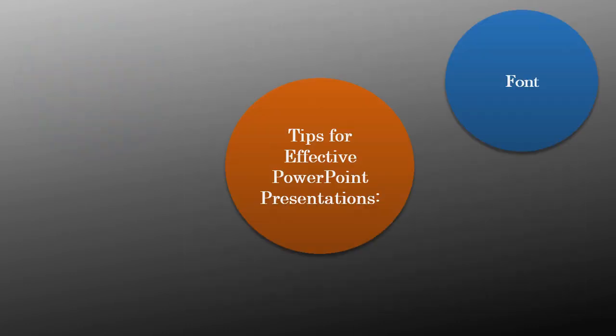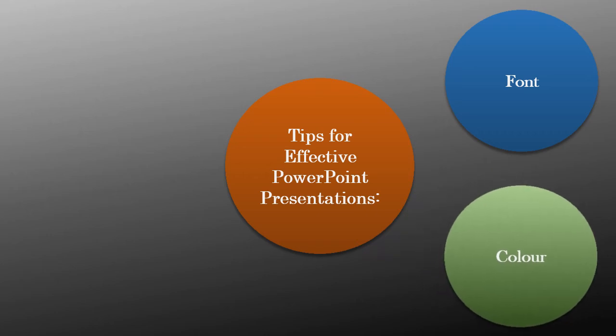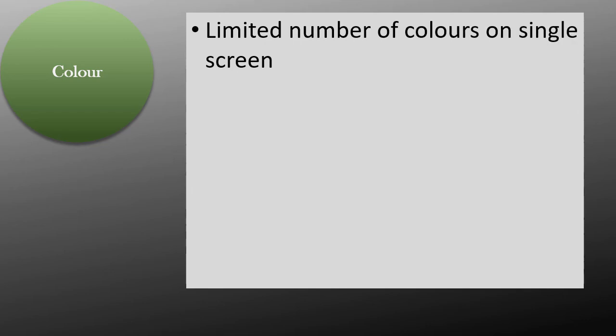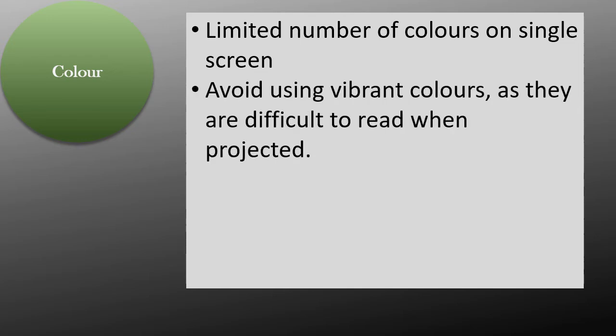Now the next thing we will cover is colors. What variations we can do with the colors, and what things we have to remember while giving a presentation regarding the colors. Use a limited number of colors. Do not give a rainbow effect in your presentation, because more colors will make your presentation clumsy and scattered. Avoid doing that. Avoid using vibrant colors, because these colors will be difficult to read on the projector.